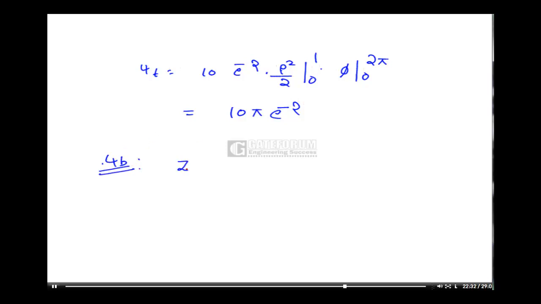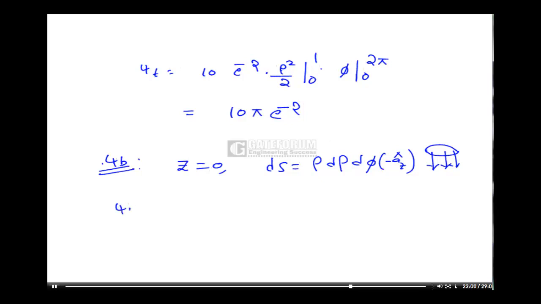Bottom means z is equal to 0. Now what is dS? dS is equal to rho d rho d phi az, but here flux is in opposite direction. From bottom side the flux is in downward direction, so it is minus az now. Minus az, that is the normal to bottom plate.